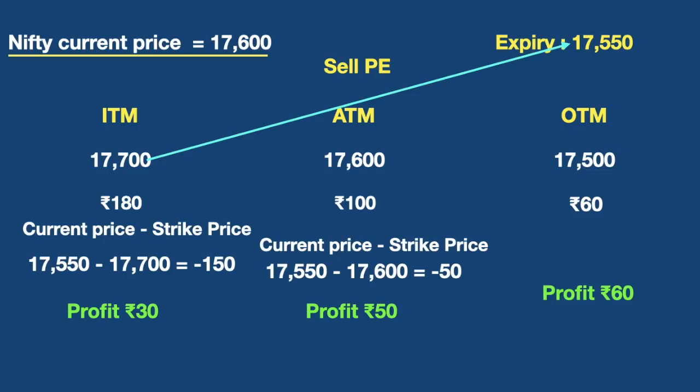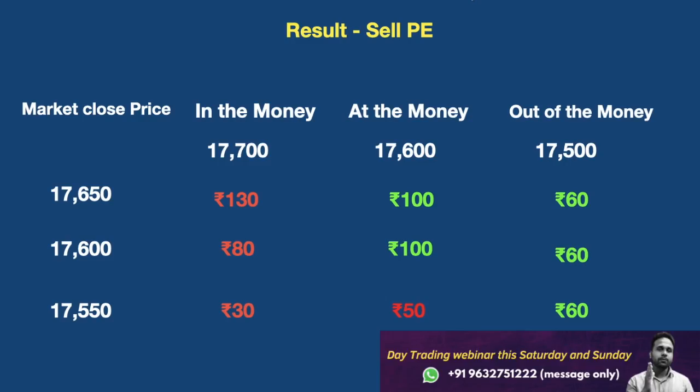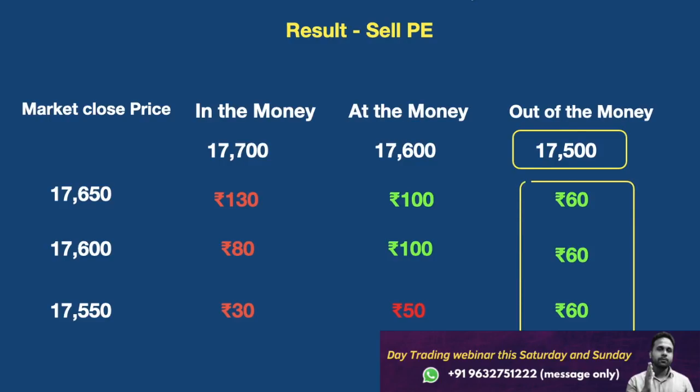That's all, which is comparatively lesser than the profit which I would have earned if I would have chosen at the money strike price or out of the money strike price. Right? Now traders, this is the final result of all the three examples you saw when we sold a put option. Whenever we chose out of the money strike price, in all the three situations we were able to gain our entire premium amount.